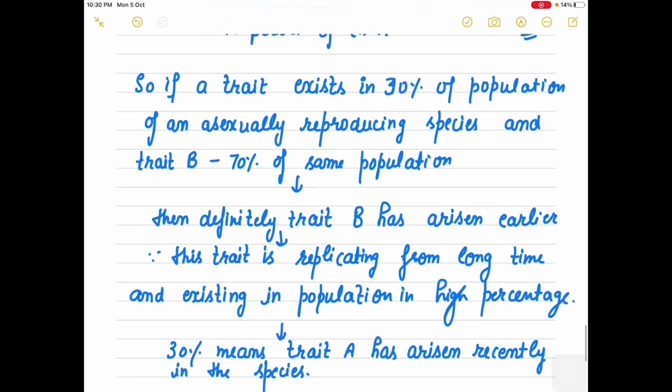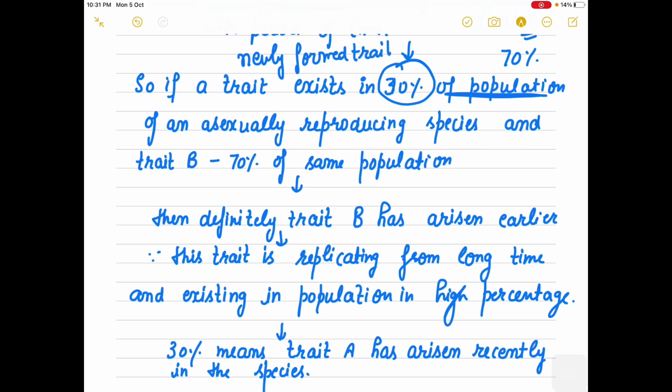But now the question is that we are given two percentages. One is 30% and one is 70%. Which one has arisen earlier? I think this is very clear that a trait which exists in 30% of the population is a newly formed trait, right? That is why it is in the lesser percentage.